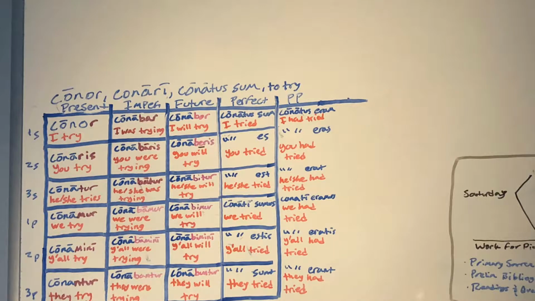Conjugating conor into the pluperfect would be conatus eram, conatus eras, conatus erat, conati eramus, conati eratis, and conati erant. Translating that into English would be I had tried, you had tried, only he had tried, not she had tried. That would be conata erat. Then conati eramus would be we had tried, then y'all had tried, then they had tried.